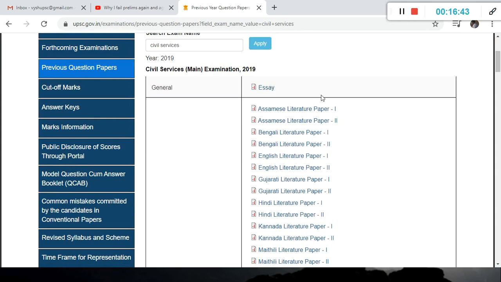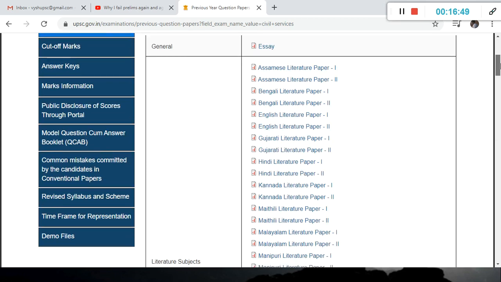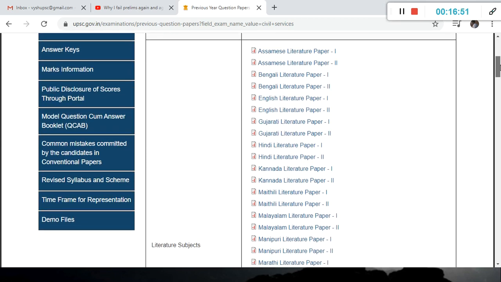So here if you see essay paper, you can download. This is the literature paper. This literature paper is not the language paper. This is actually your optional. Some students select literature paper for optional, so this is that one.